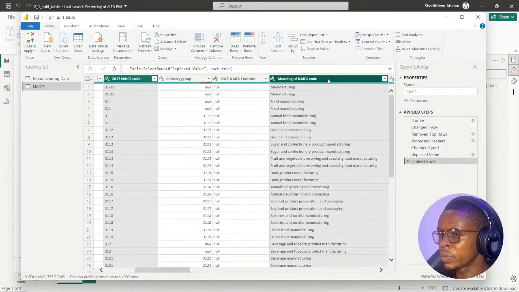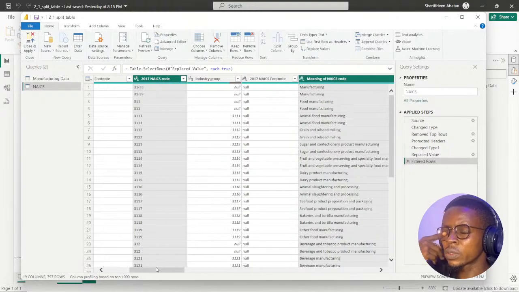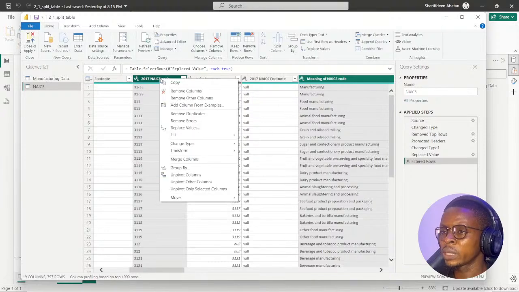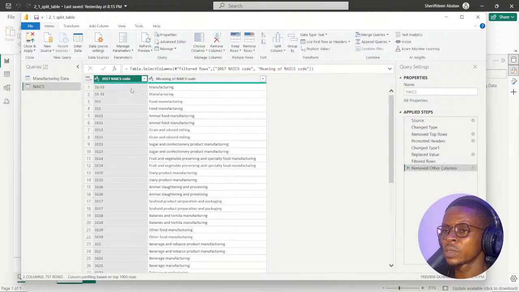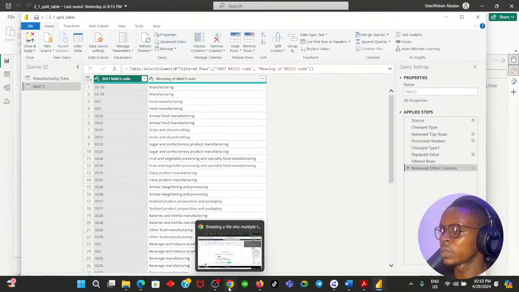I just hold Control on my keyboard. So I want to keep these two columns and remove other columns. To do that easily without deleting each column one at a time, I'll right click and say remove other columns. So I'm going to have only these two columns remaining.